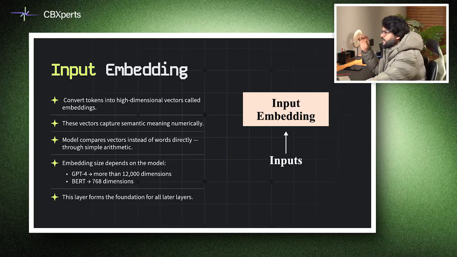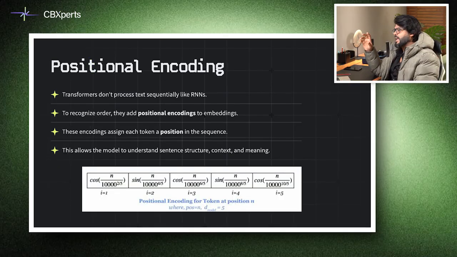And now we jump towards the second concept, which is positional encoding. Transformers process sequences in parallel, unlike RNNs that read tokens one by one. To let the model know the order of words, we add positional encodings to each embedding. This encoding is a deterministic pattern, often a sinusoidal wave, that assigns each position a unique vector. It helps the model understand sentence structure.